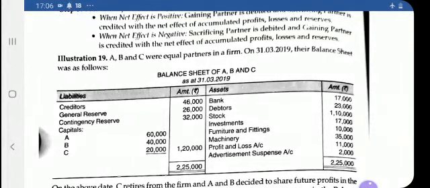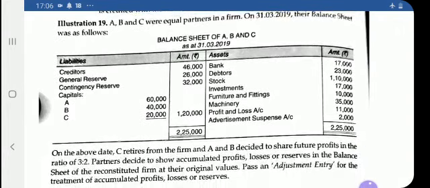There is a question like this: A, B and C were equal partners, meaning the old ratio was 1:1:1. On 31st March 2019, their balance sheet was like this: creditors 46,000, general reserve 26,000, contingency reserve 32,000, capitals of A, B, C 60,000, 40,000, 20,000, altogether 1,20,000.